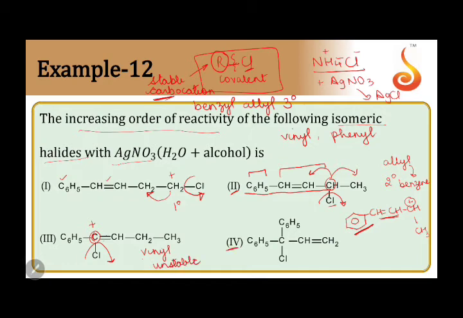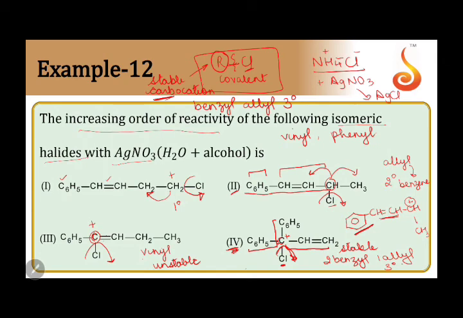Coming to the last option, this is my carbon with chlorine. If I remove it, this gets a plus charge. It's benzylic from here, it is benzylic from here, and it is allylic from here. Extremely stable because it has two benzyl and one allyl, and overall it's a tertiary carbocation. So the most stable out of all is this compound, the most stable carbocation, meaning this bond will break very easily. Cl will react with AgNO3 very easily to give AgCl precipitate.